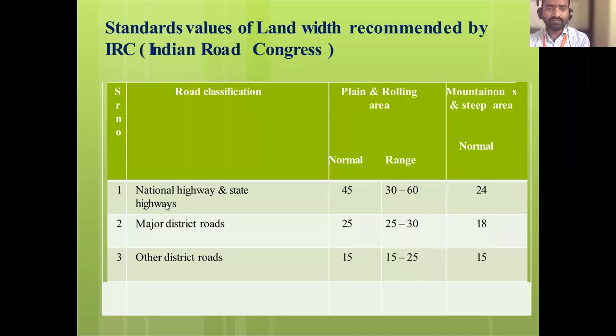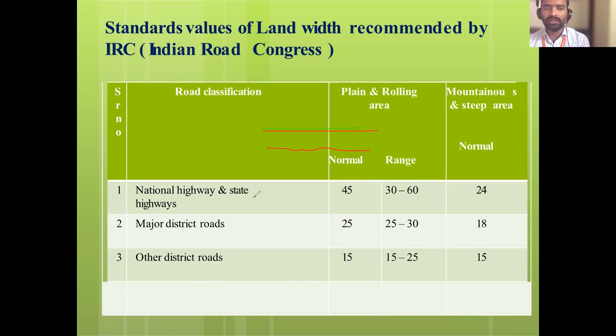If it is a national highway or a highway, the area is either plain or rolling. Rolling means there will be slight undulations. Plain means it is exactly flat like this. Rolling means there will be some undulations, so that is called a rolling area.